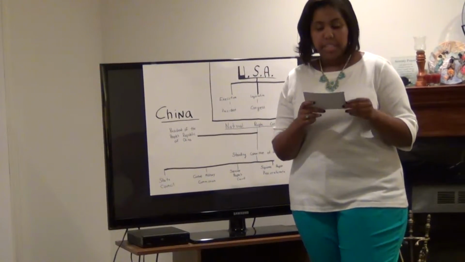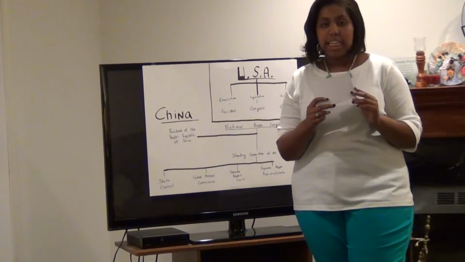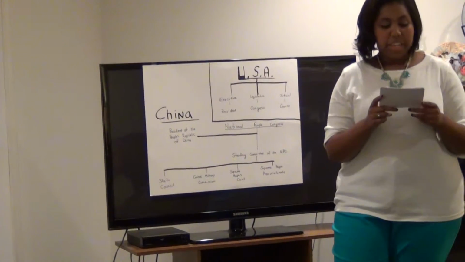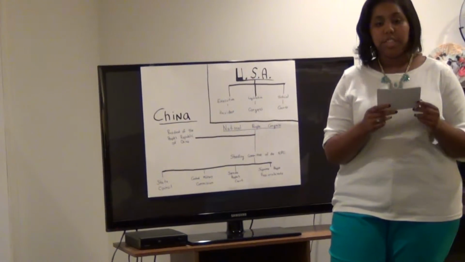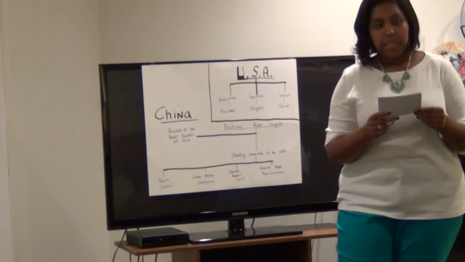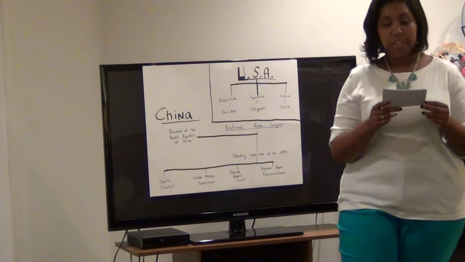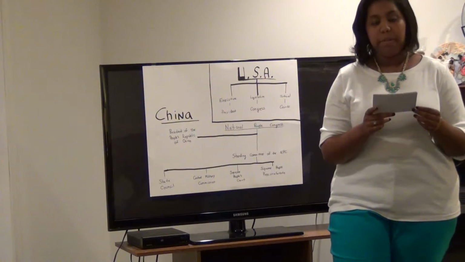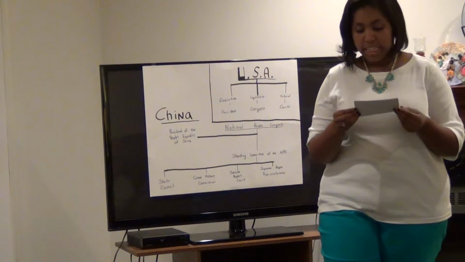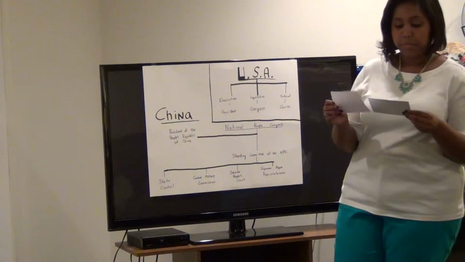Next, the President of the Republic of China is Xi Jinping, and the Vice President is Li Yaqing. The State Council of the People's Republic of China, which is the central people's government, is the highest state administrative organ. They stay in for 5 years.